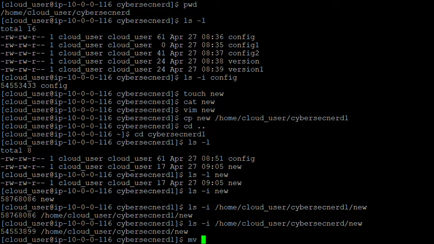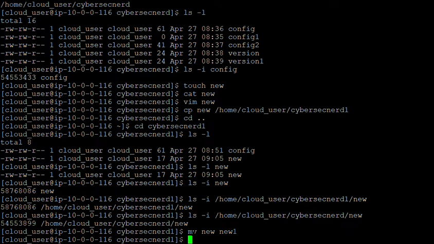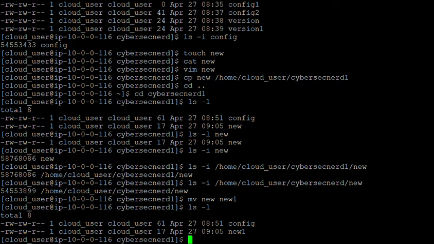So I will use mv new to new one. This is done, ls -l. You can see the new file is no longer there in this directory. And let's check the inode number related to the file new one, right? It should not be changing because we have just renamed the file.